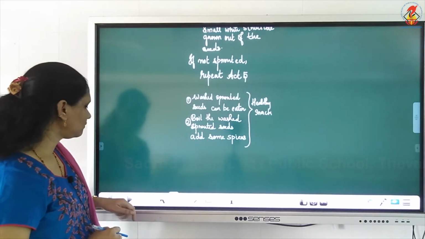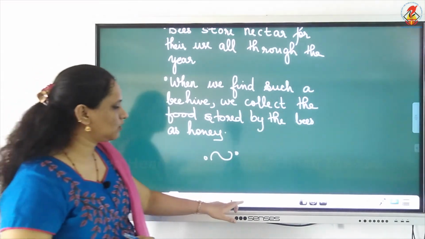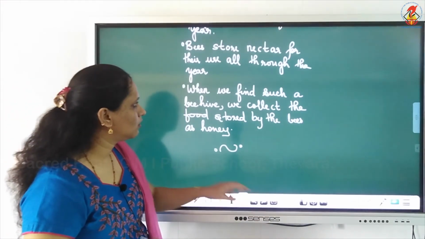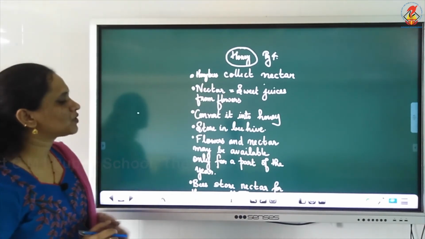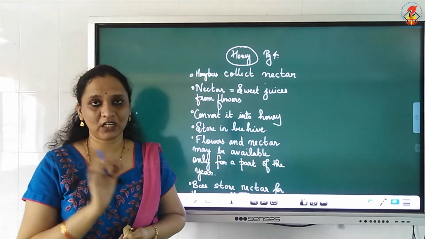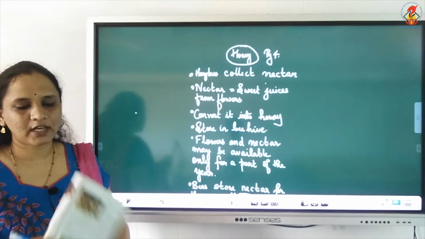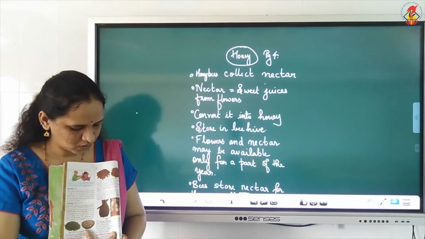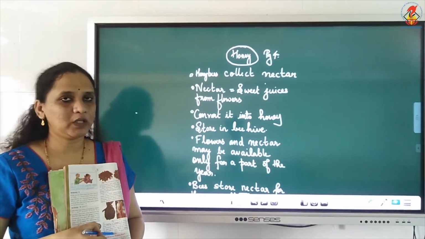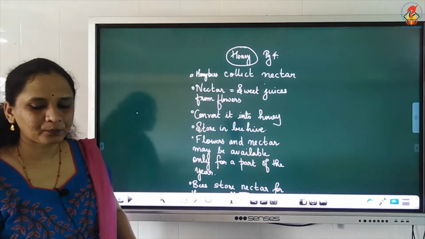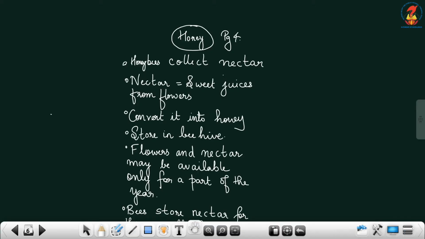Okay. Now, the next section we are going to see is about honey. Which is that part? You take page 4 from here till here. So, we will be looking into that. Now, from where do you get honey? Honeybees collect nectar.